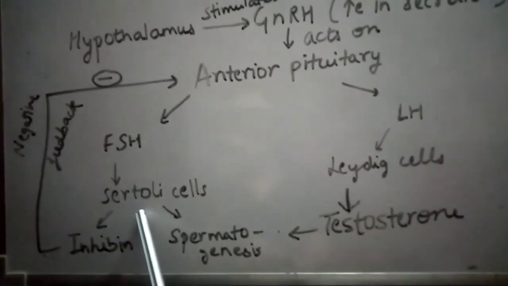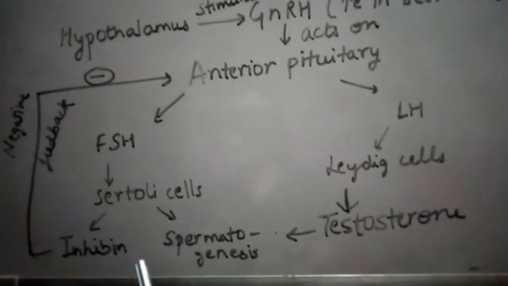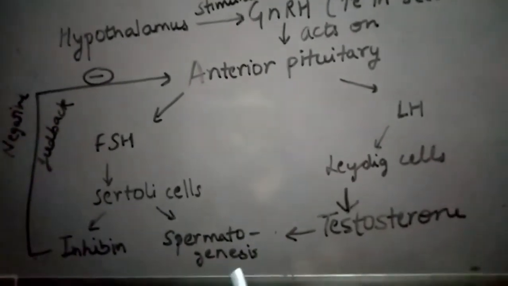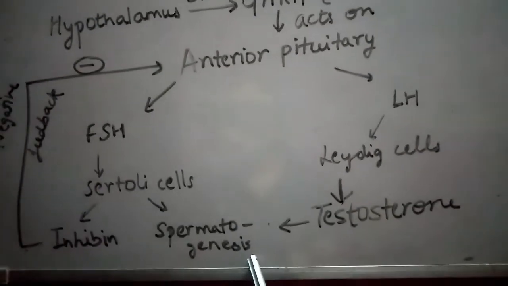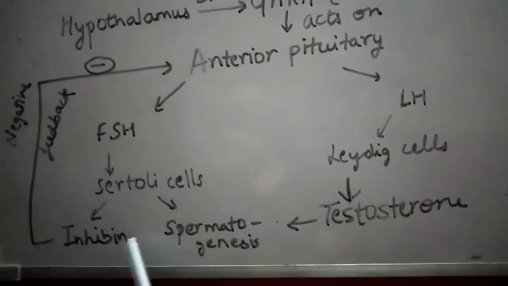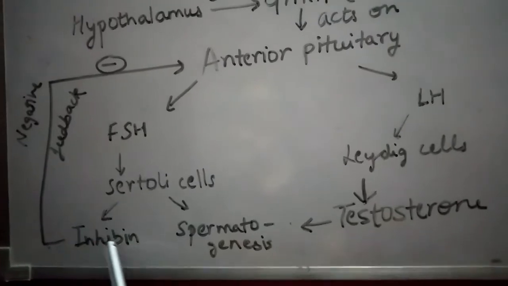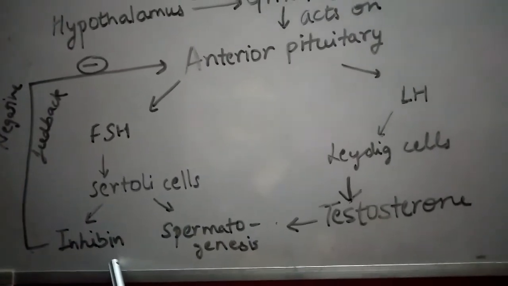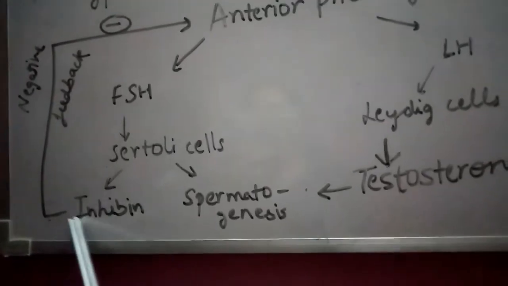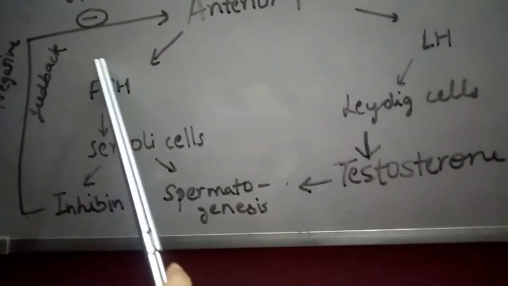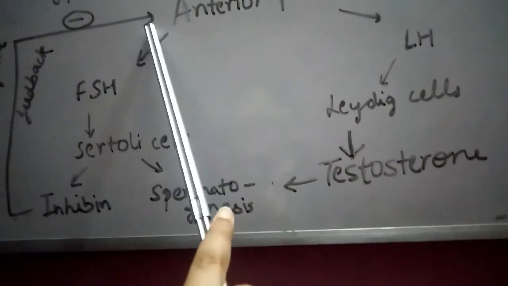and Sertoli cells help in the production of sperms, that is spermatogenesis. Also, they secrete a special protein hormone known as inhibin, which suppresses FSH synthesis by the anterior pituitary.